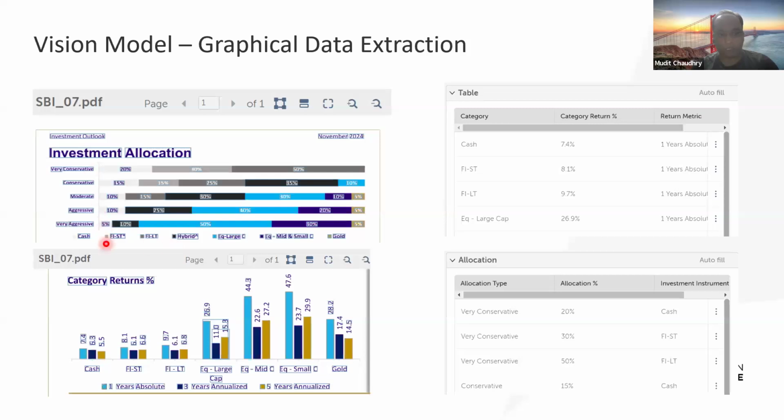I didn't even specify anything. If you see, there is nothing called category here. There is nothing called category return percentage. There is nothing called return metric. And I was able to get this extraction. Of course, if you give some more examples, like when I first tried this out, return metric wasn't giving me the best result. So I had to give some examples of that, like this is supposed to be 1 year threshold, 1 year absolute, or 3 year absolute, and so on.